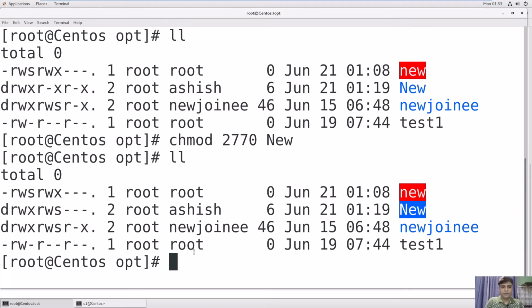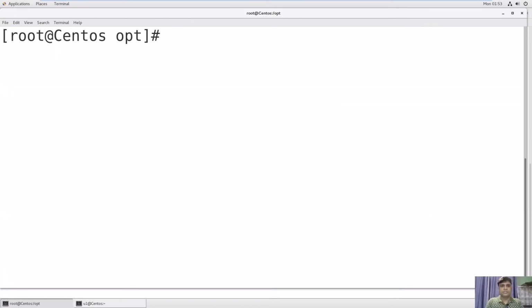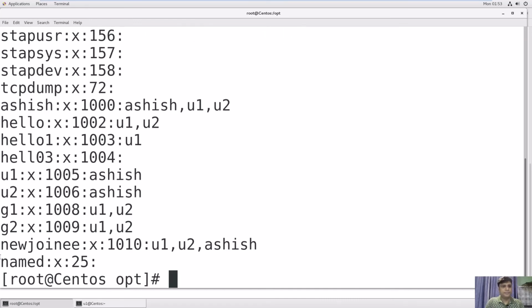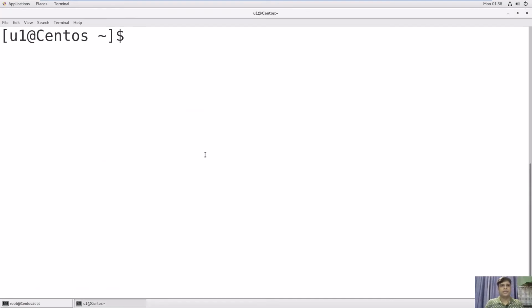Now check what are the users under this group. Okay, so use cat /etc/group and see Ashish, right? He has Ashish users, u1 and u2. Now we will switch to u1 user and create a file in the /opt/new directory.